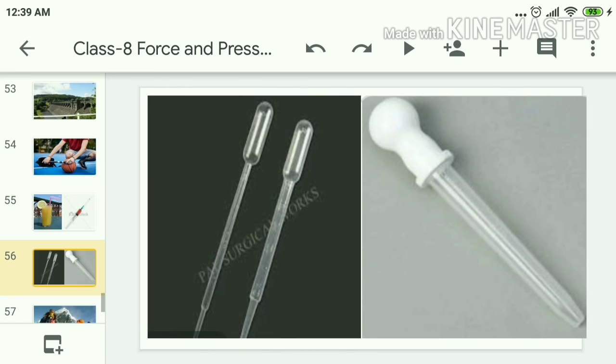In the same way, we may observe droppers, like ear drops or eye drops. How are you able to draw that medicine? Initially we press the bulb, thereby a vacuum is created inside, that is low pressure, but outside has high pressure. So from high pressure, the medicine enters the dropper. Even the pipettes we use in our laboratory work based on the same principle.